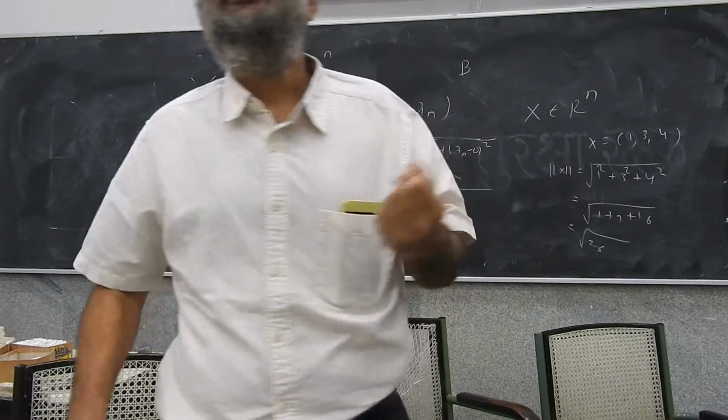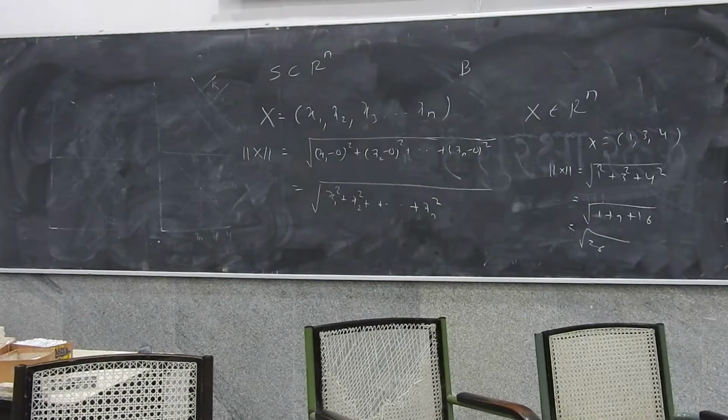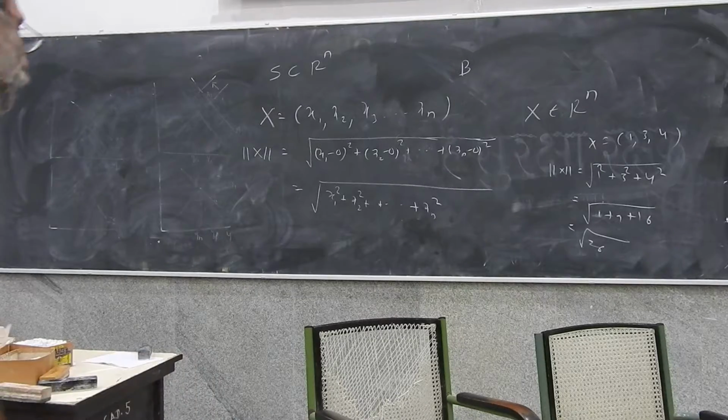In which case, the set S is called a bounded set. Okay? The set S is called a bounded set.